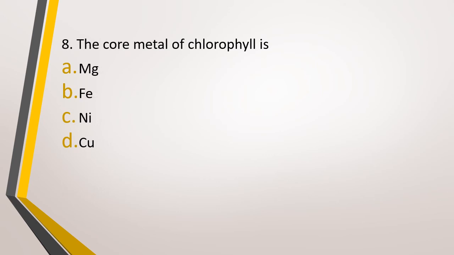Question number 8. The core metal of chlorophyll is option A, magnesium, option B, iron, option C, nickel, option D, copper. Core metal of chlorophyll is. Correct answer is option A, magnesium.